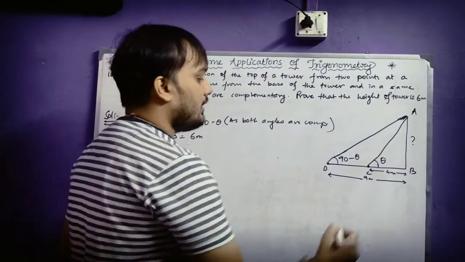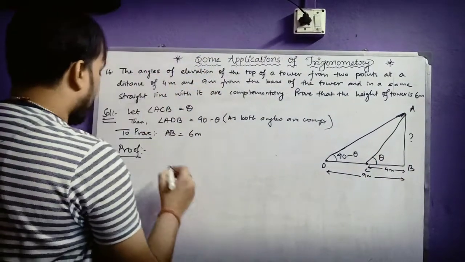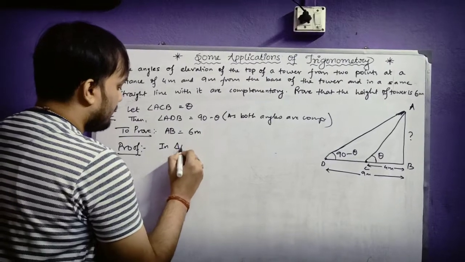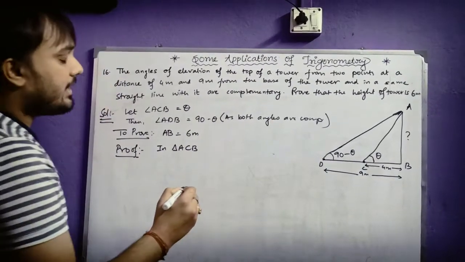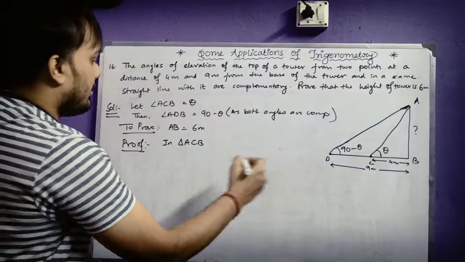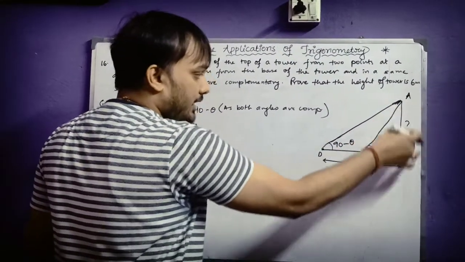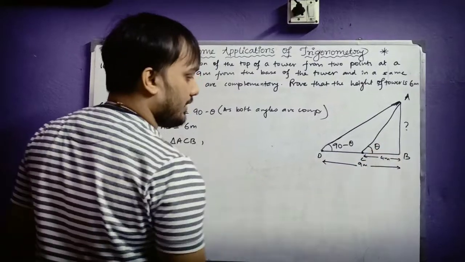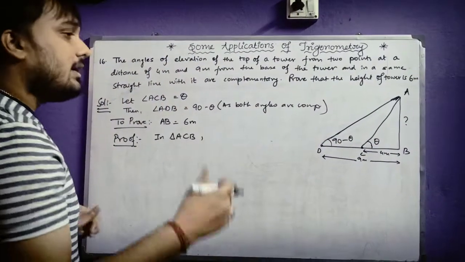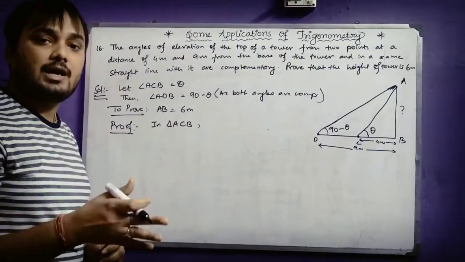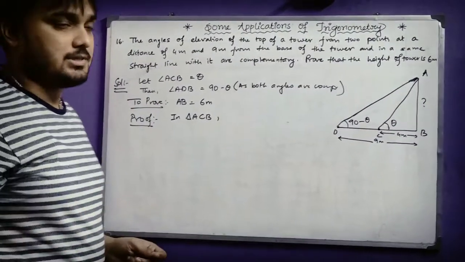First, we will take angle ACB. In triangle ACB, obviously I will be dealing with tan, because here the height is what I am required to find and the base is given. There is nothing to do with the hypotenuse. If you have anything to do with the hypotenuse, then only you can take sin theta or cos theta, else we will take tan.